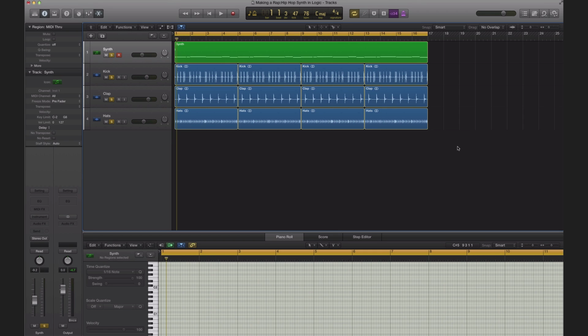I'm going to show you how to create a hip-hop rap synth done in Logic Pro's ES2 synth. It's that hoover, thick sounding synth you usually hear in rap and hip-hop music, and a lot of times in pop music as well. So with that said, let's get straight to the tutorial.